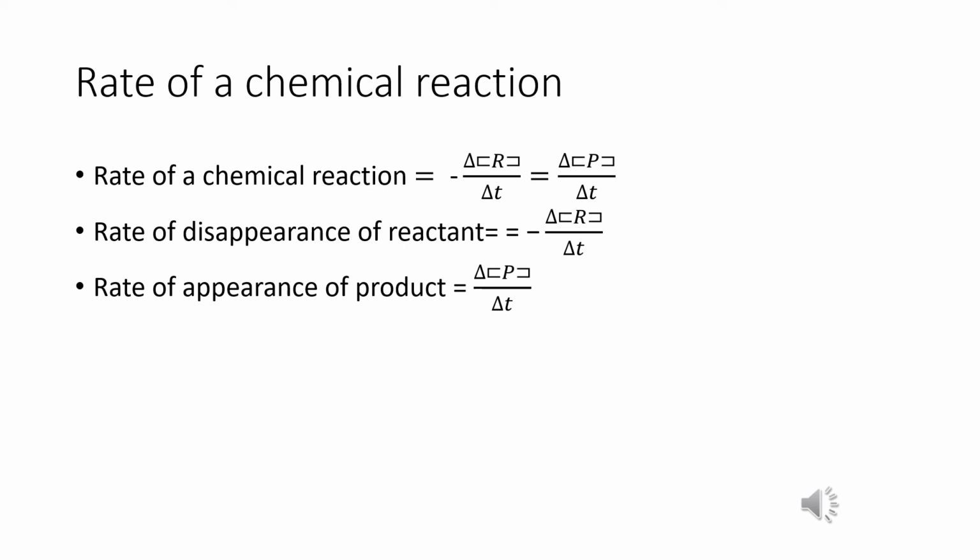The rate of appearance of product is the increase in concentration of P divided by time taken, which is delta [P] divided by delta t. The rate of a chemical reaction is always a positive term, so we multiply the reactant side by minus 1 to get a positive value.